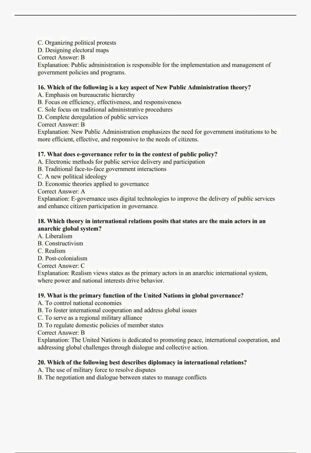20. Which of the following best describes diplomacy in international relations? A. The use of military force to resolve disputes. B. The negotiation and dialogue between states to manage conflicts.